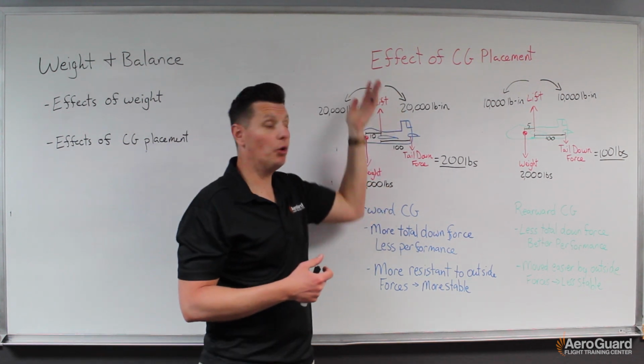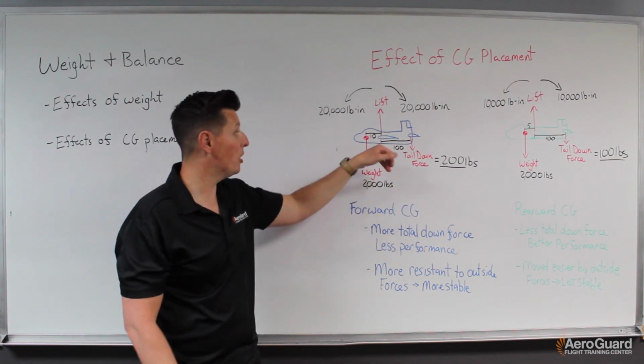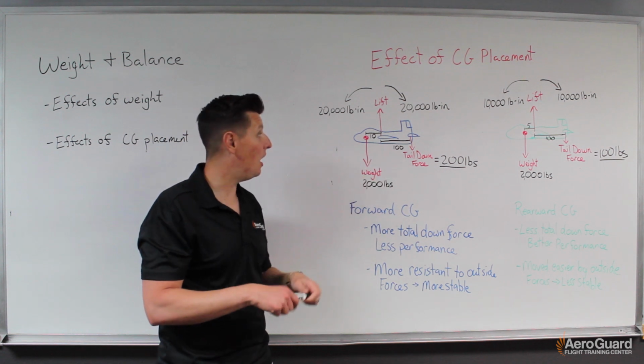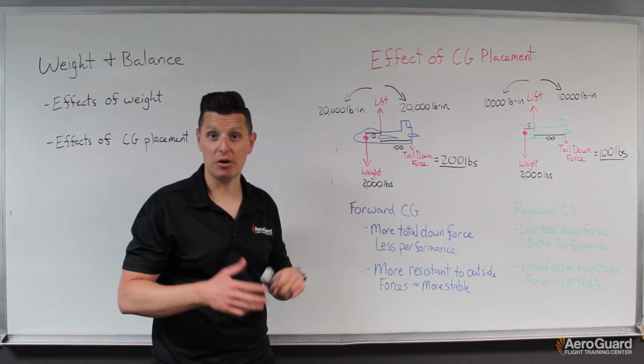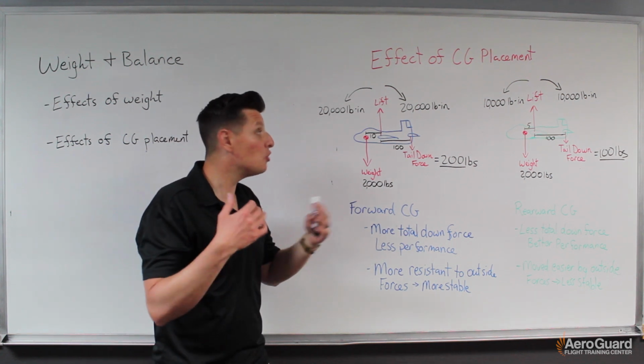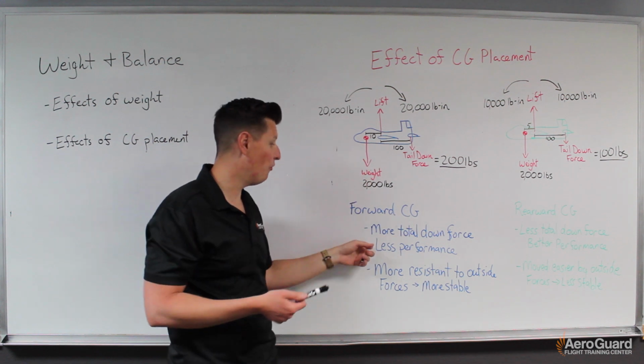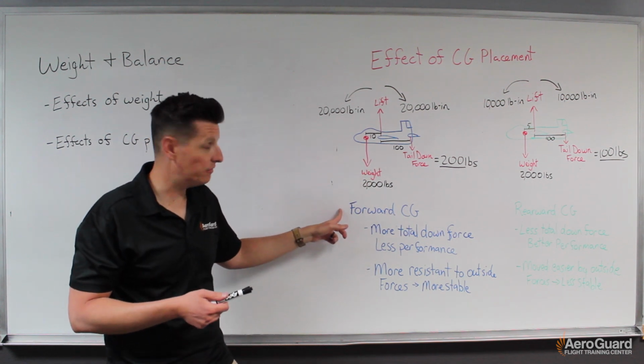If we have to produce more total lift, right, they're the same exact airplane and we're comparing them, then this blue airplane has to produce more total lift. That means for any given power setting, we're going to end up having a higher angle of attack, which also means more induced drag. So overall, we're going to fly slower, right? We're going to have less performance with a more forward center of gravity.